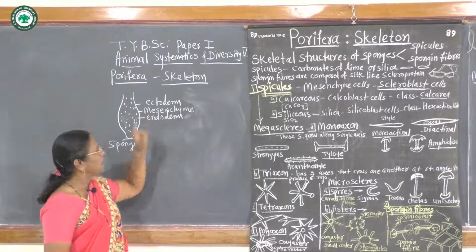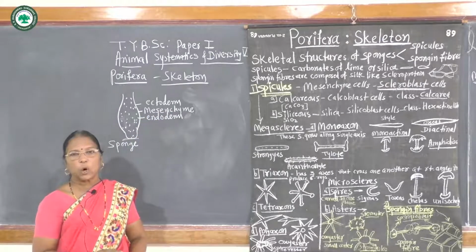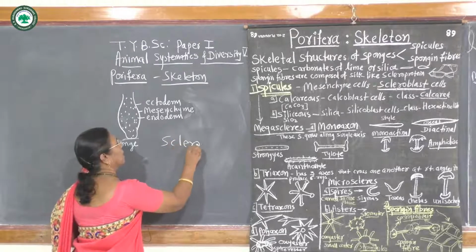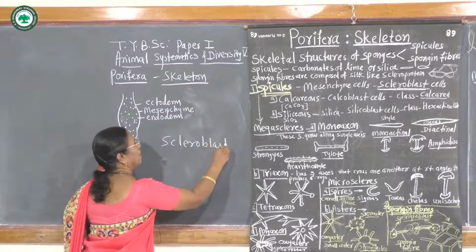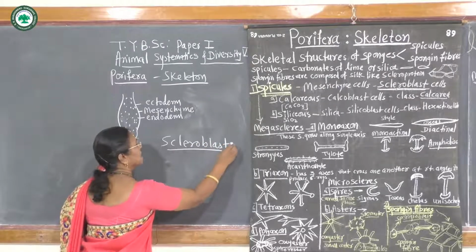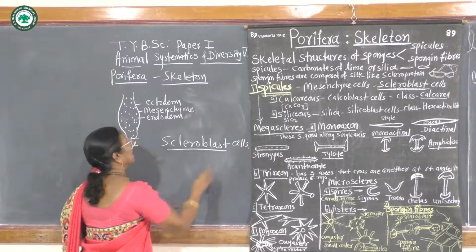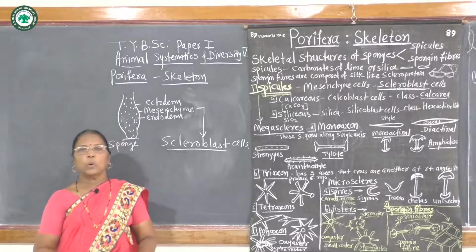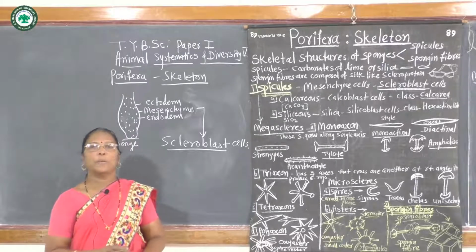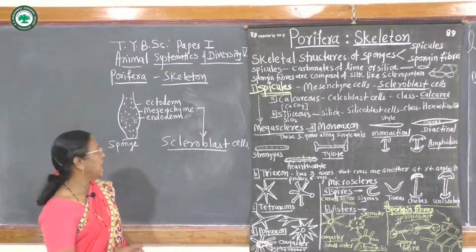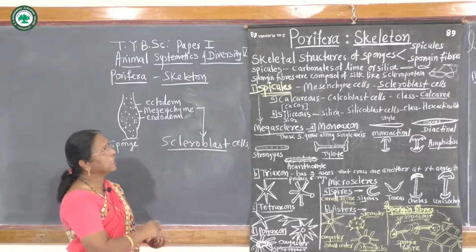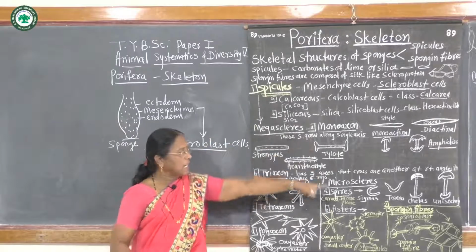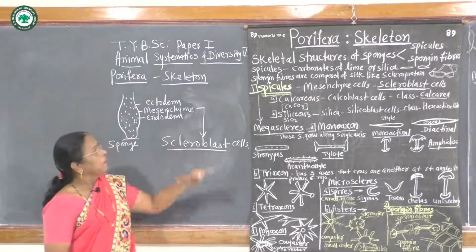In this mesenchyme layer, there are scleroblast cells. These scleroblast cells from the mesenchyme layer form the skeletal material, and the skeletal material is in the form of spicules and spongin fibers.